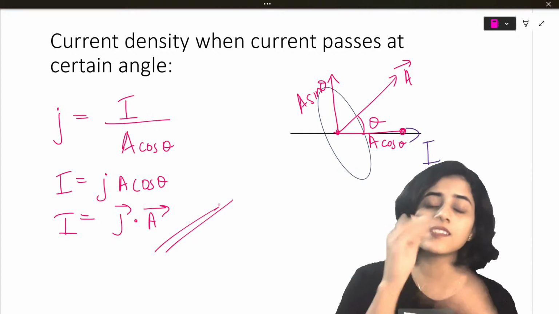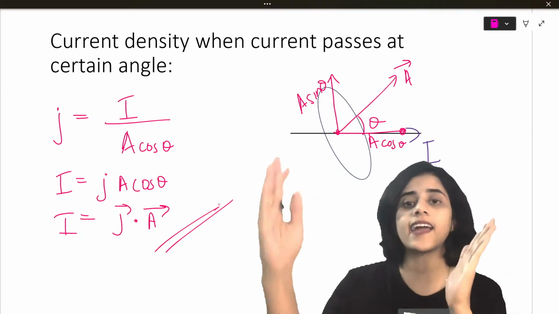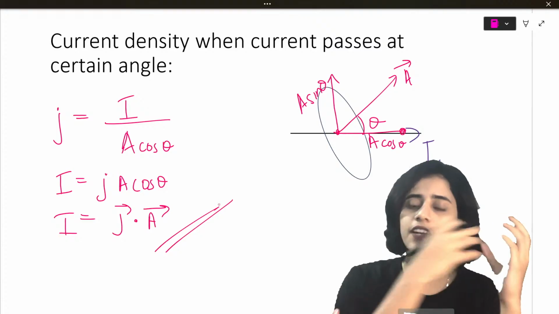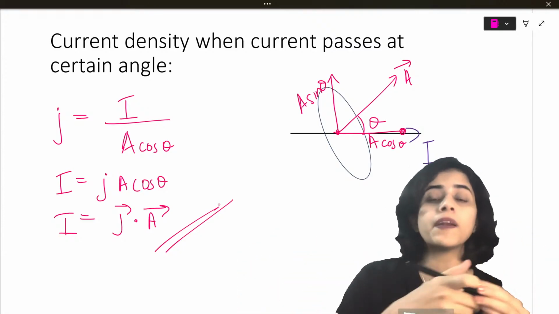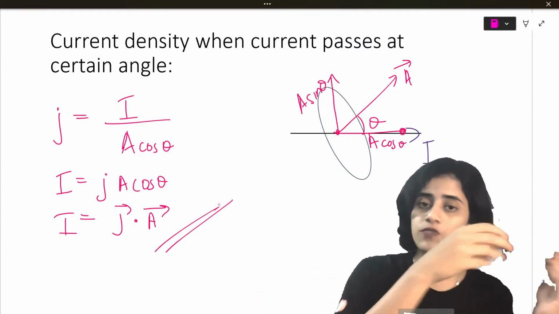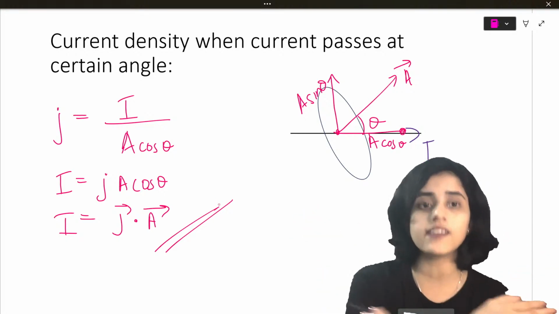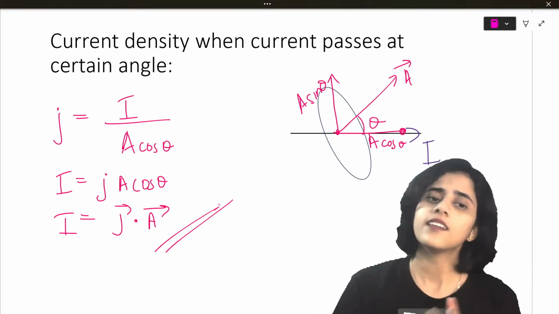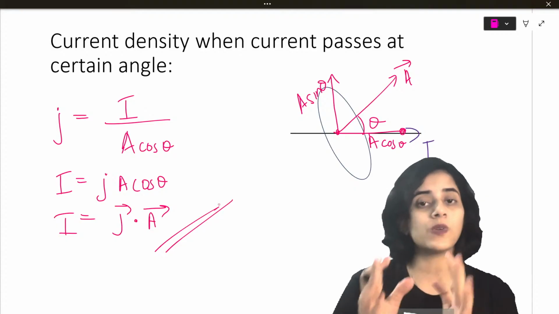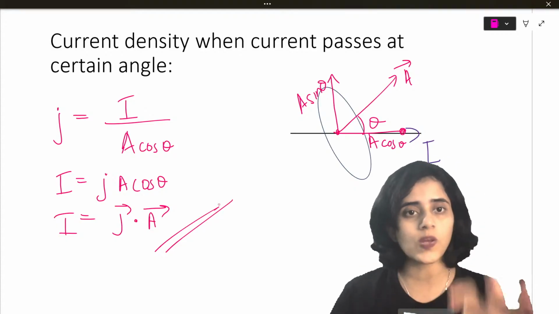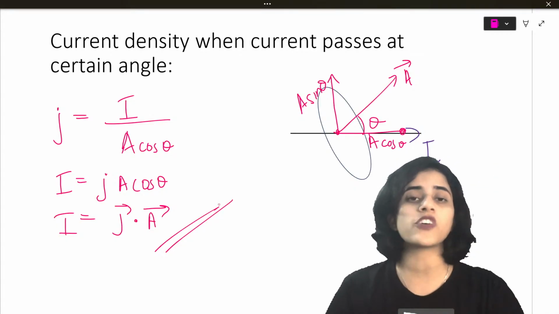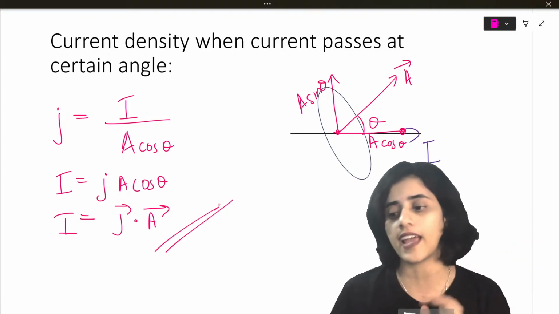So this is the current density when area is at an angle. But if area and current are along the same plane, not perpendicular, then J is equal to I by A. So this is the formula for current density when current passes at a certain angle.